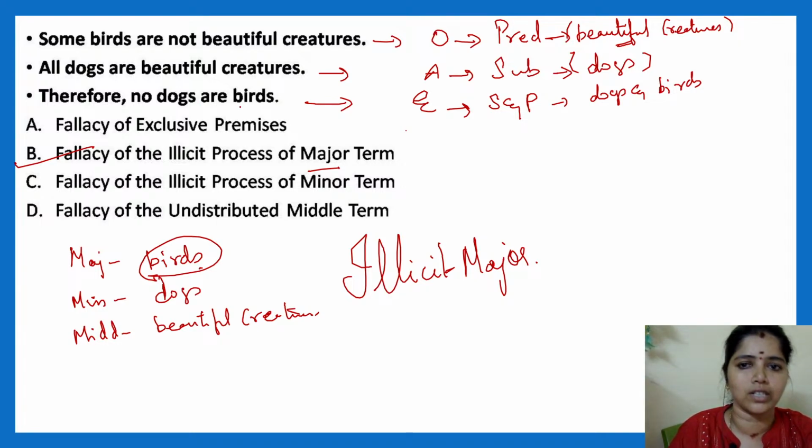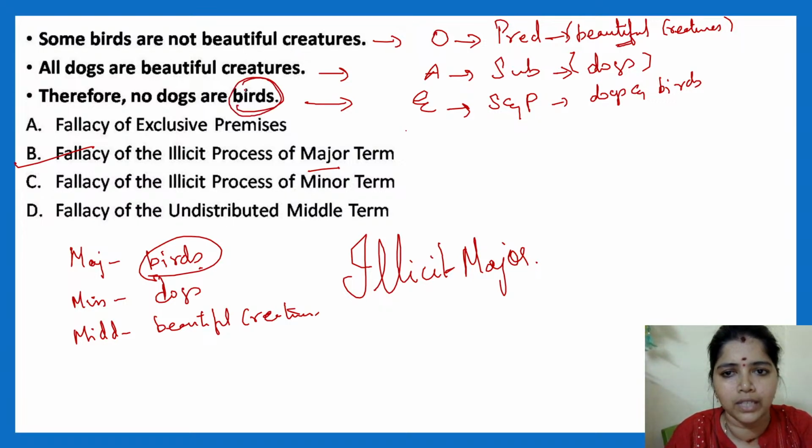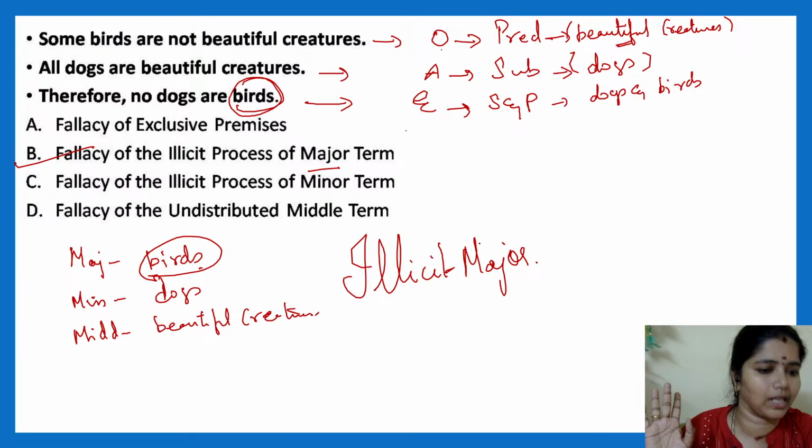If this major term, birds, is not distributed in your major premise, the term birds should be distributed in your major premise. But here it is an O type sentence. The subject is not distributed; the predicate will be distributed. The predicate is beautiful creatures. So here it is illicit major. Clear?